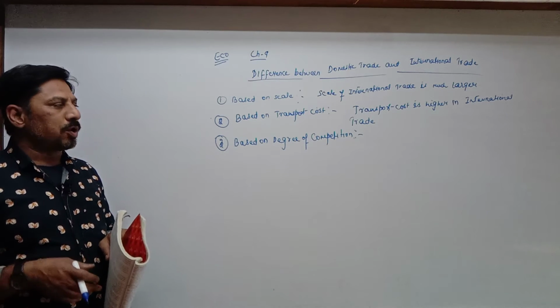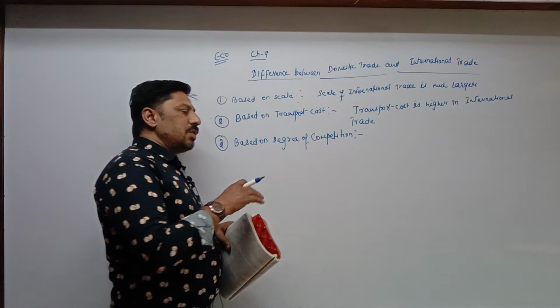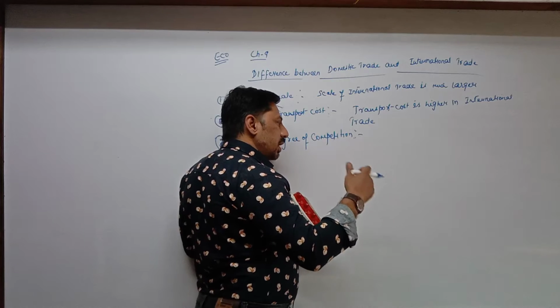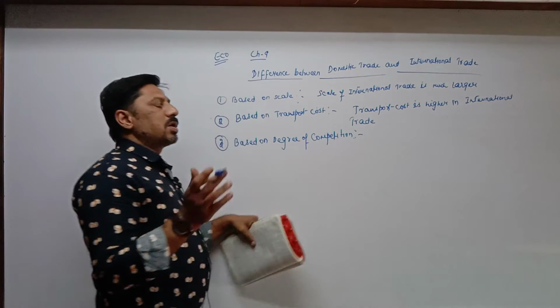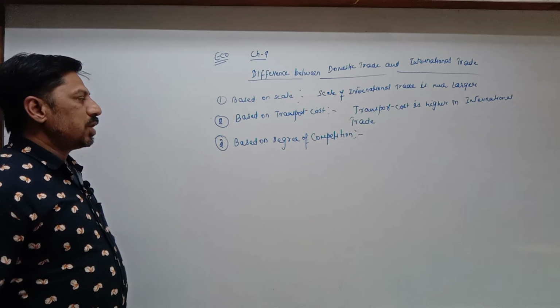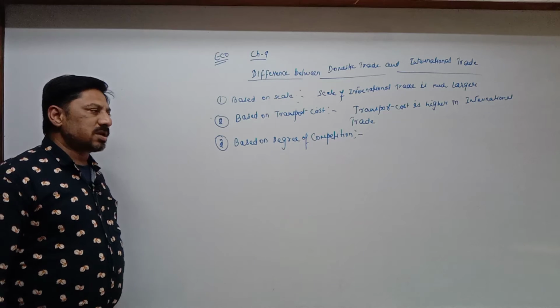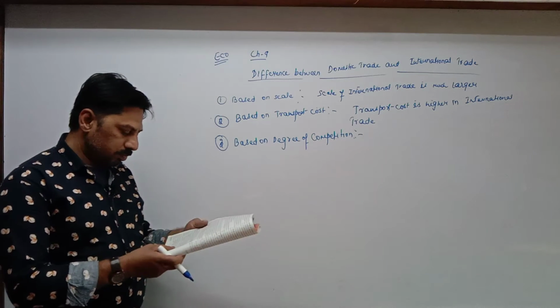You have to compete with only domestic producers, domestic industries. But when you convert your business to the international level, globally, you have to compete with foreign companies also. So degree of competition is more in international trade as compared to domestic trade. Hardly 1 or 2 lines you have to write.